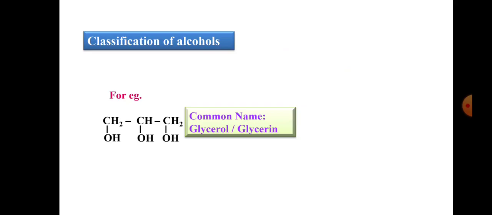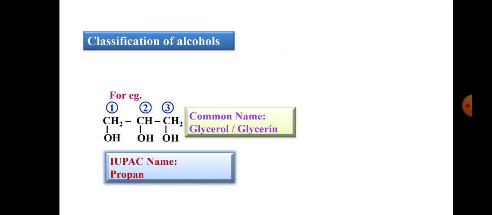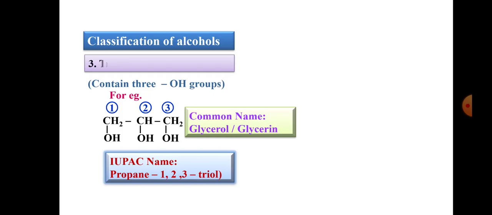Here 1, 2, 3, and therefore the IUPAC name is propane, that means 3 carbons, therefore propane-1,2,3-triol. It contains 3 hydroxyl groups, therefore this is an example of trihydric alcohol. If the compound contains 3 hydroxyl groups, such an alcohol is called trihydric alcohol.